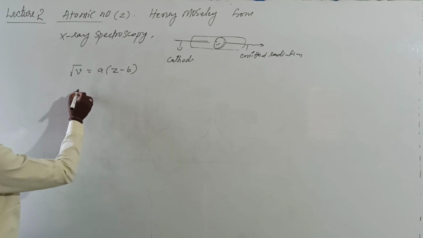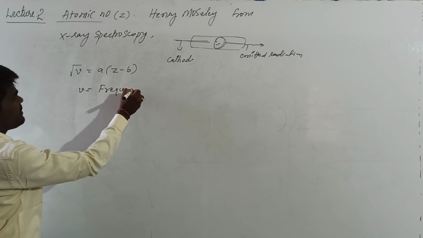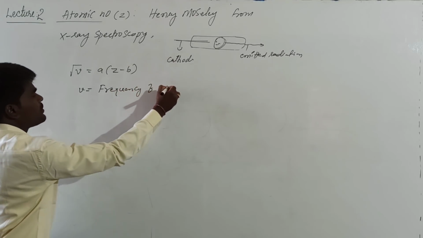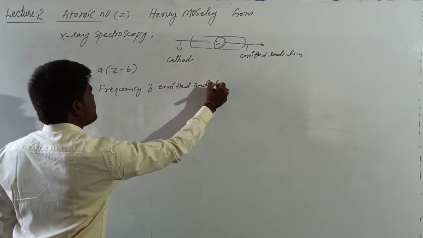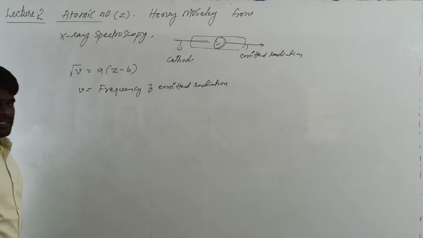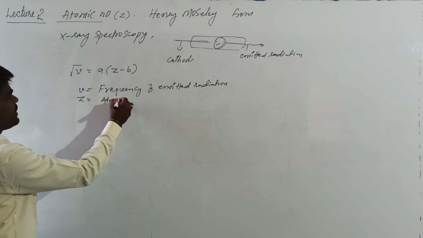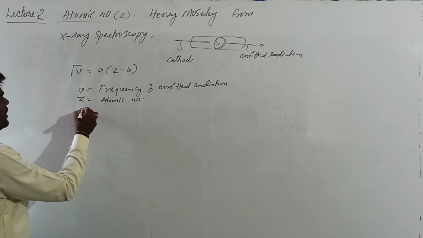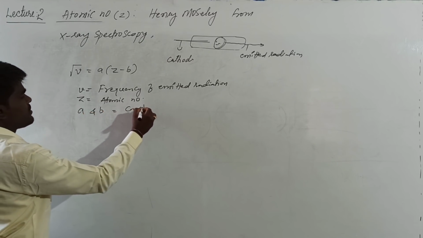In this equation, mu is the frequency of emitted radiation, Z is the atomic number, and a and b are constants.